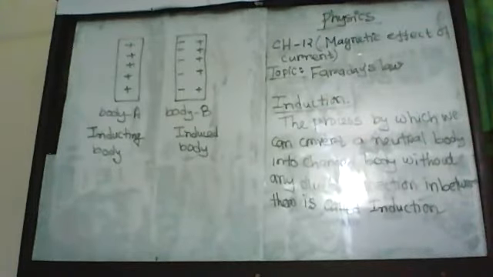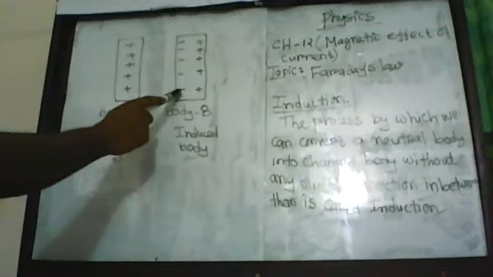At the induced body there are two charges. The negative charge created at the closer end to the inducting body is called induced charge, and the charge developed at the opposite side is called free charge.